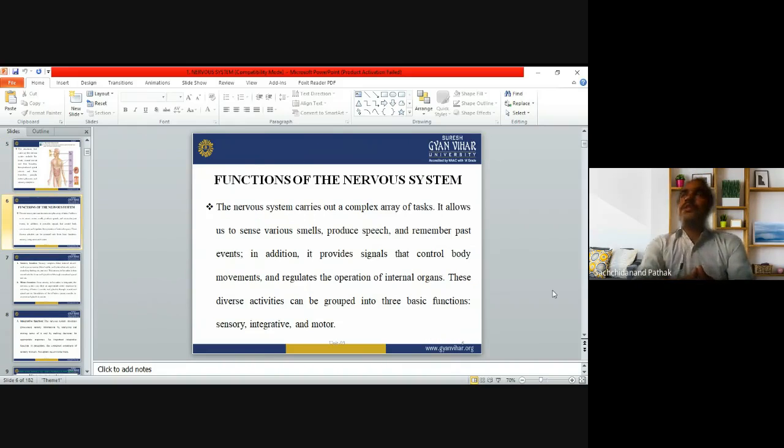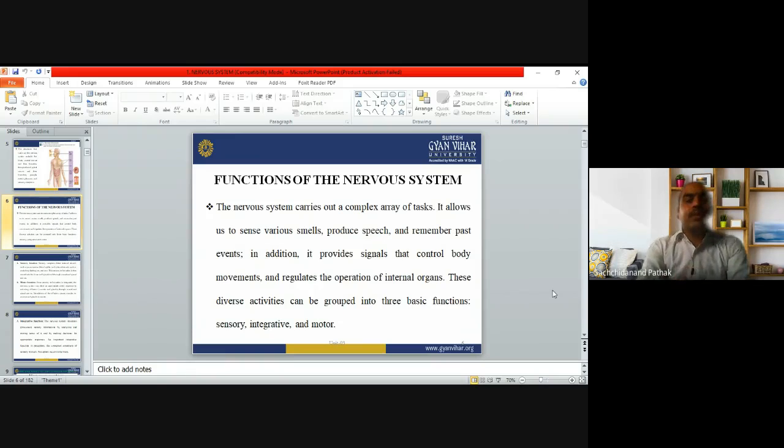Now, what is the function of the nervous system? Which type of function is carried out by the nervous system? The nervous system carries out a complex array of tasks. It allows us to sense various smells, produce speech, and remember past events. In addition, it provides signals that control body movements and regulate the operation of internal organs. These diverse actions can be grouped into three basic functions: sensory, integrative, and motor.